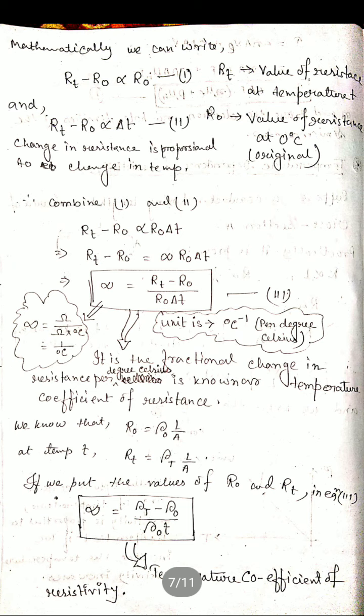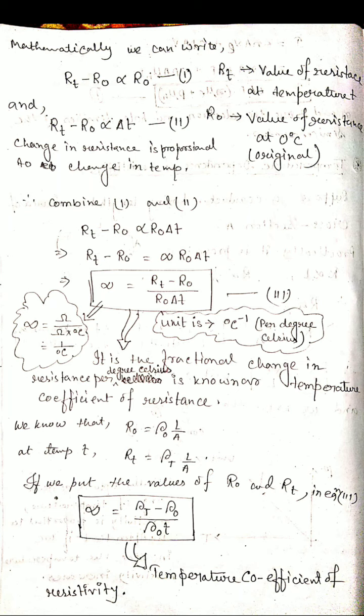So if we write this in mathematical form, the resistance at that temperature will be denoted by RT, and R0 is the value of resistance at 0 degree centigrade, where it starts. RT minus R0 is the difference of resistance when the temperature increases. The resistance increases, and this change is proportional to its original value at 0 degree centigrade. RT minus R0 is proportional to R0.